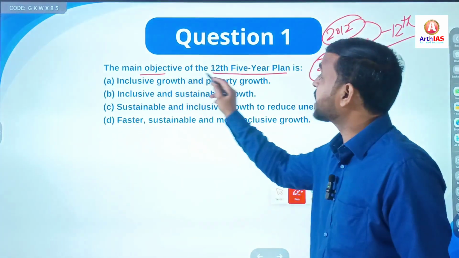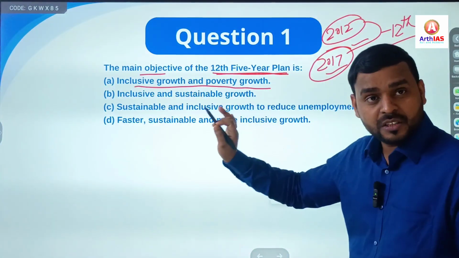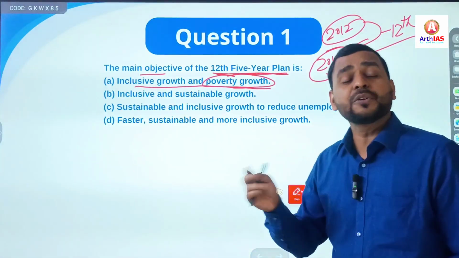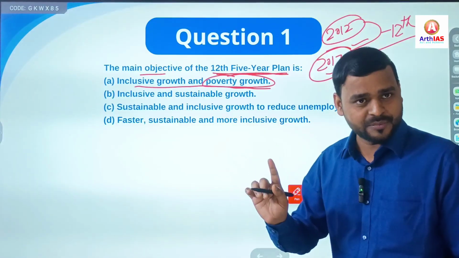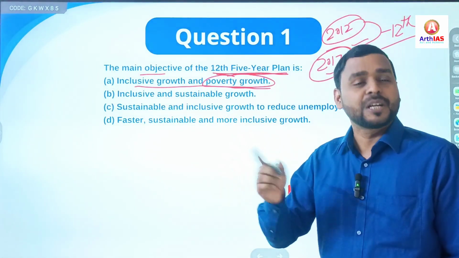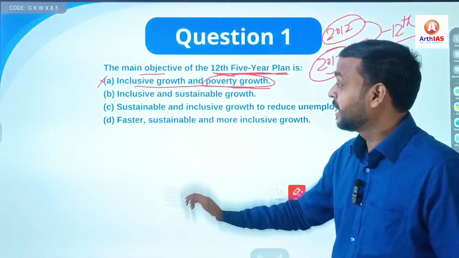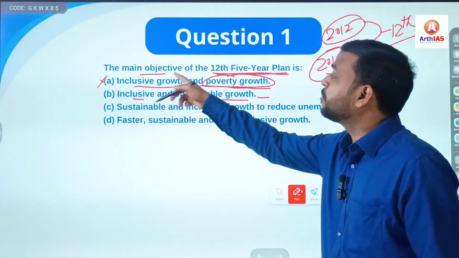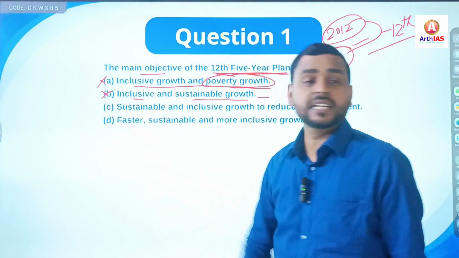It says the main objective of the 12th 5-year plan is inclusive growth and poverty growth. Be careful here, it says poverty growth. Can you imagine that our government will plan for poverty growth? It will never. It will always try to reduce poverty, not aspire for poverty growth. So this is the wrong option. Next, inclusive and sustainable growth. Though it is closer to the main objective, it is not the exact objective, so this is not the right answer.